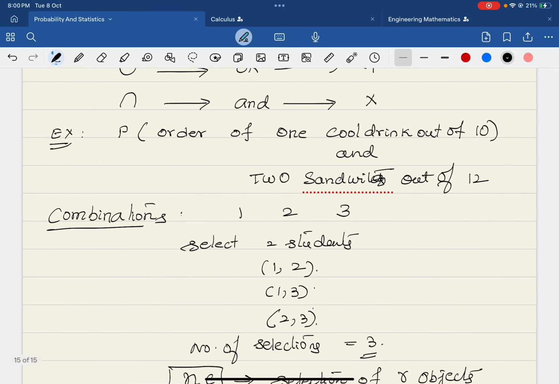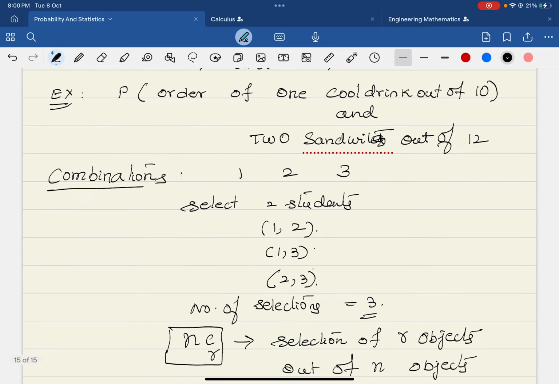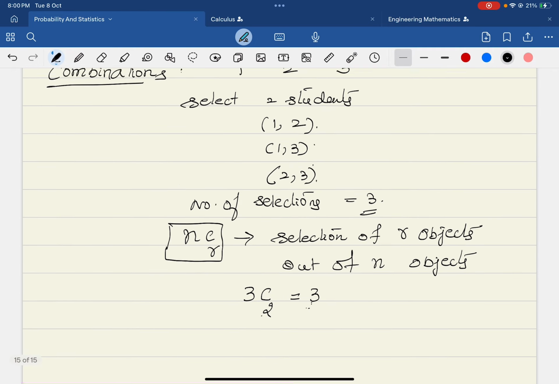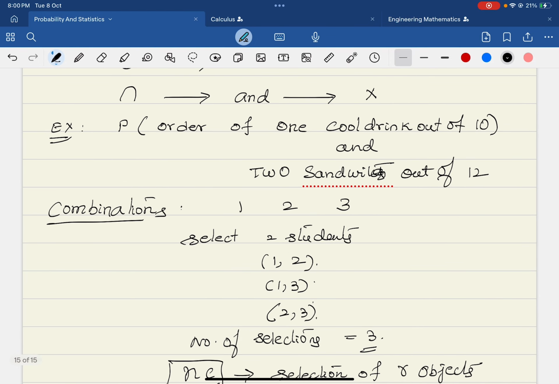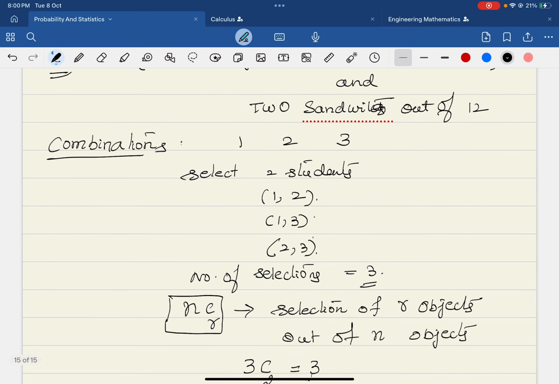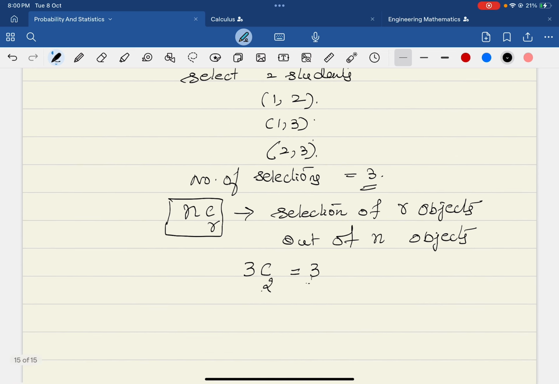So now coming to our example, I want to select 1 cool drink out of 10 and 2 sandwiches out of 12. How can I write this? I'll just take down the answer here. I wanted 1 cool drink out of 10 cool drinks, which can be done in 10C1 ways, and I want 2